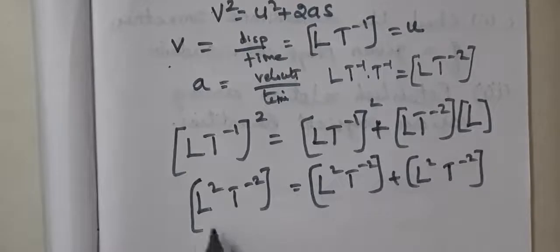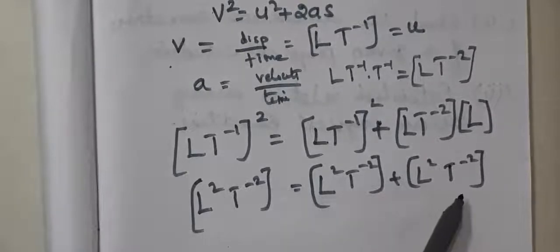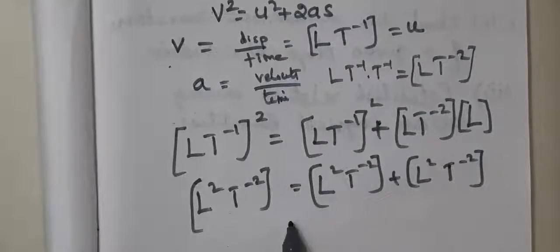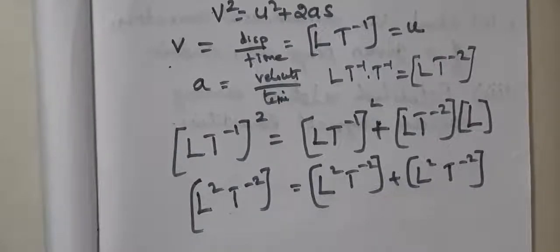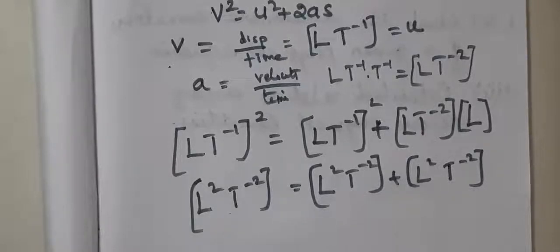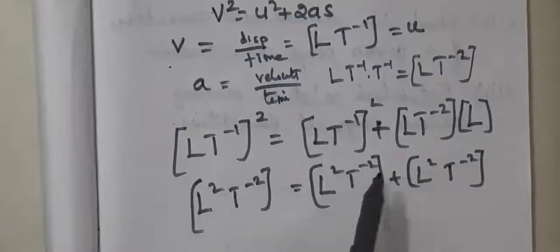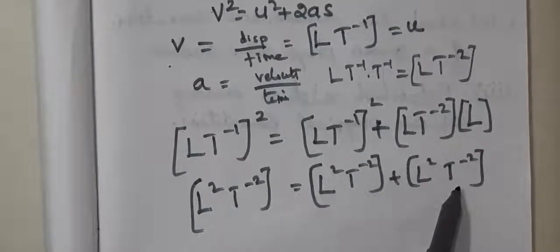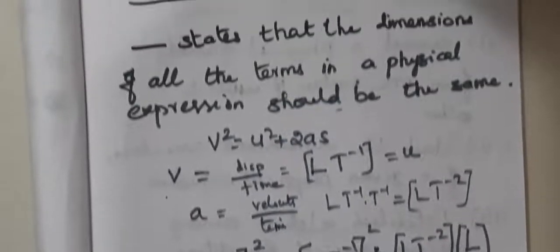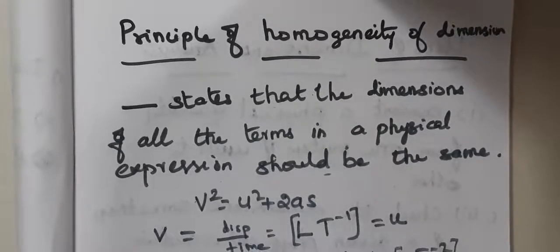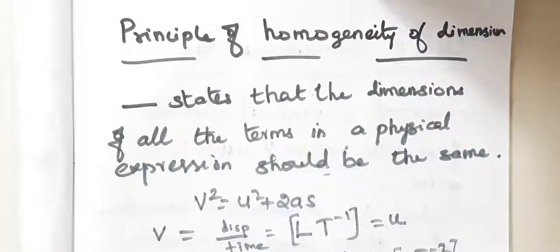Look at this expression. Each term carries the dimensional formula L square T power minus 2. Isn't it? So this equation shows the principle of homogeneity of dimensions. Can you understand? The dimension of v square, the dimension of u square, and the dimension of 2as are the same, equal to L square T power minus 2. So this explains the principle of homogeneity of dimension. So it states that the dimensions of all the terms in a physical expression should be the same.